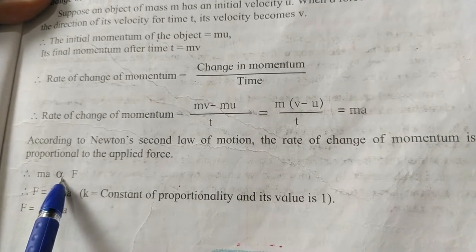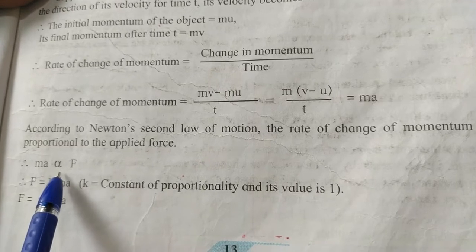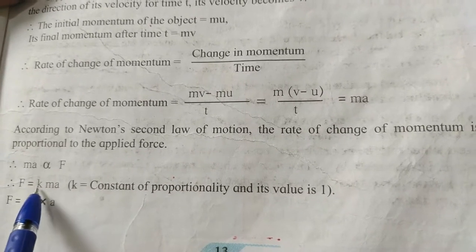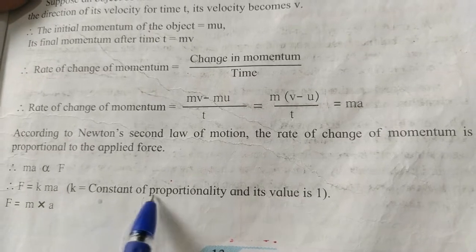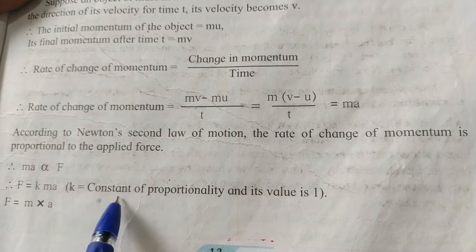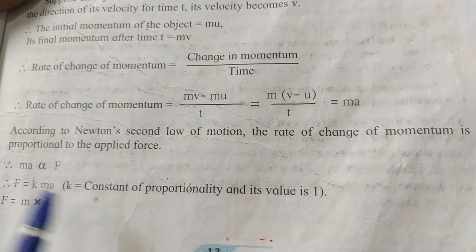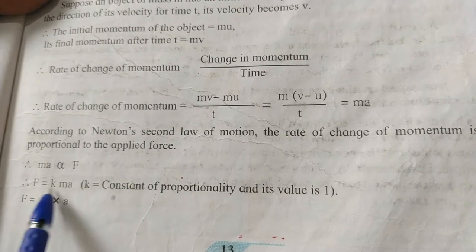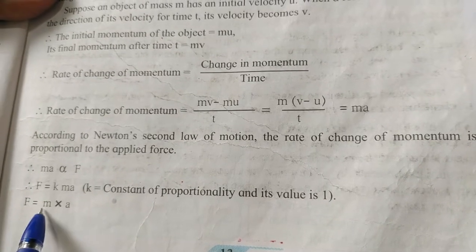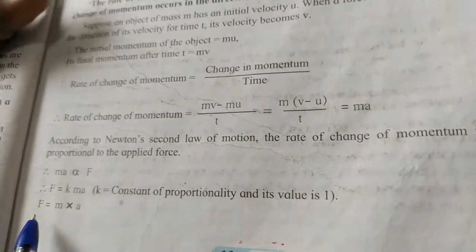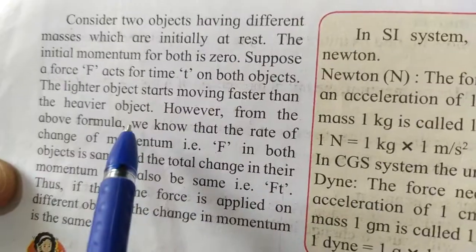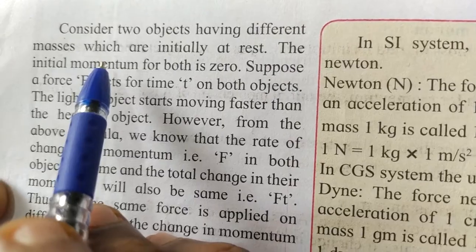Instead of the proportionality sign, I have written equal to, by taking k as the constant of proportionality, and its value is 1. So if I put the value 1 for k, then F is equal to m into a. The formula is force is mass into acceleration.